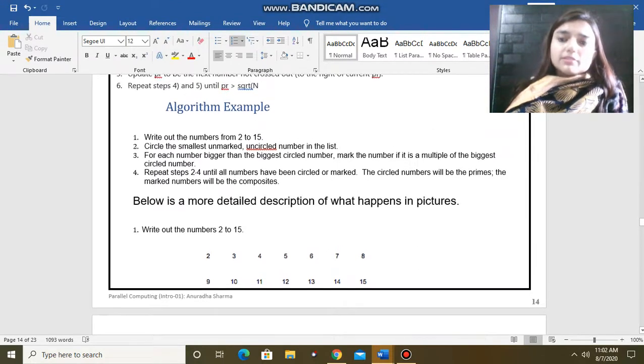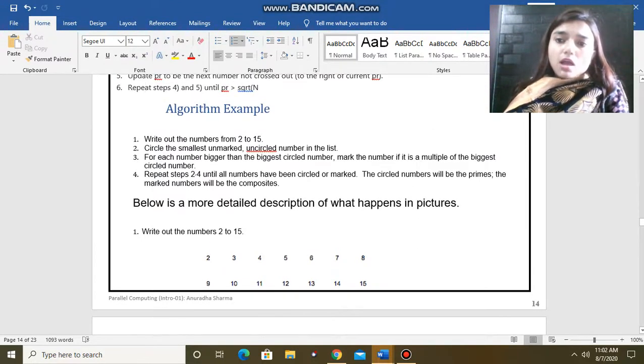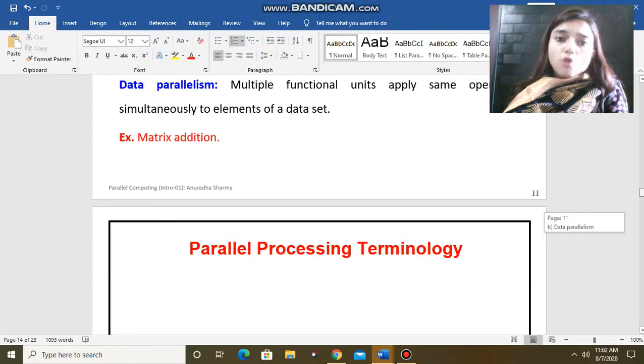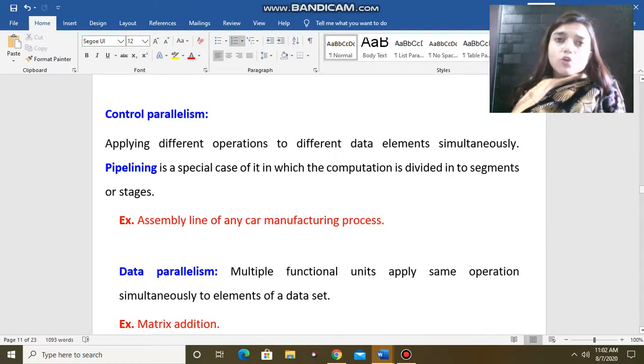And what is data parallelism? Data parallelism means when the same set of operations is performed on different data elements, then it becomes data parallelism. For example, matrix addition. Later on I will tell you how the same operation is performed on the data elements in case of a matrix addition.